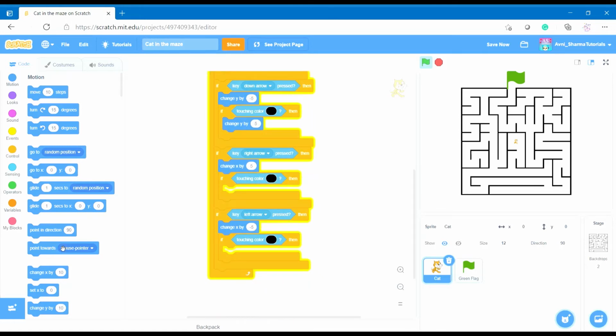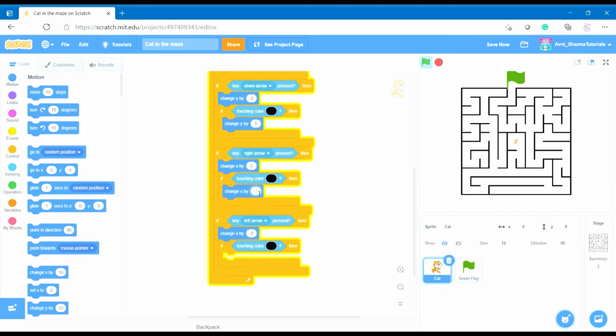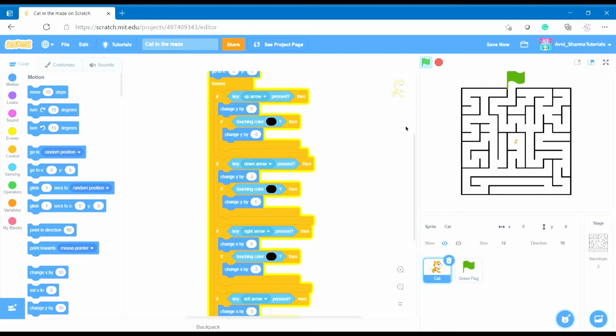So now we will have to take the X because now it's X. And change X. And this should be most likely it. Now, look. Our cat is not able to go through the black walls. So, let's start at the beginning.